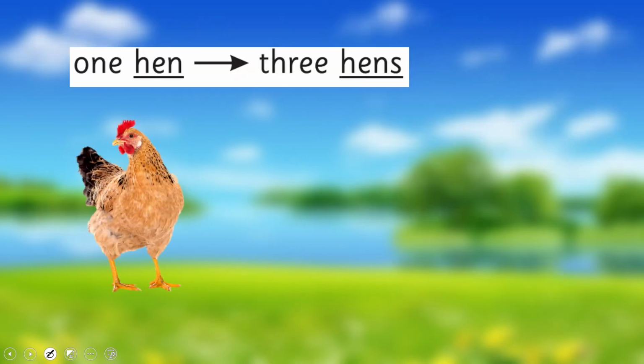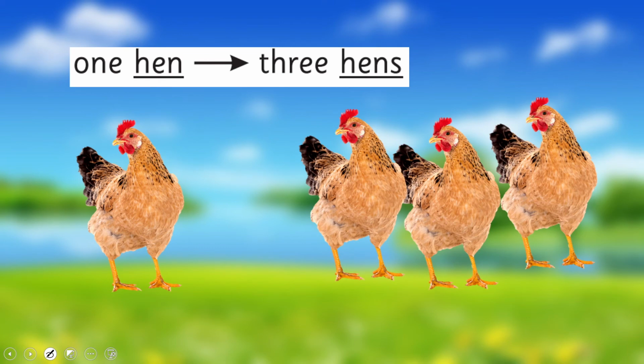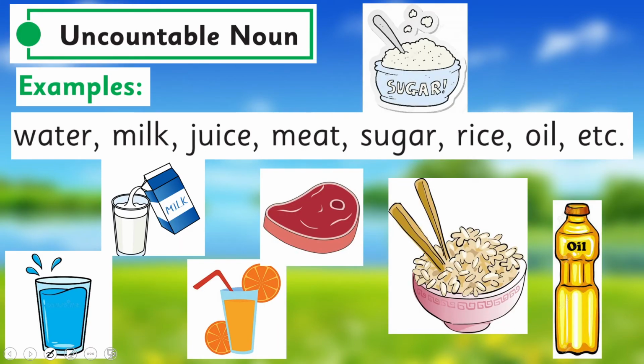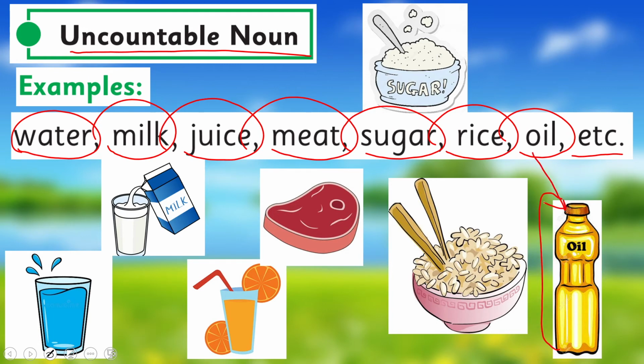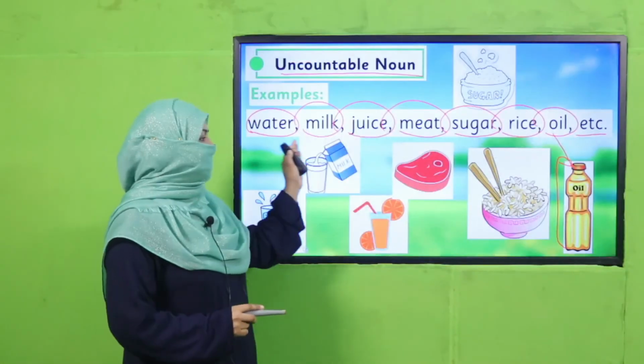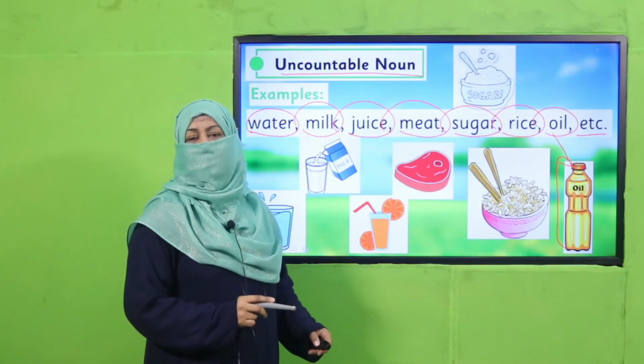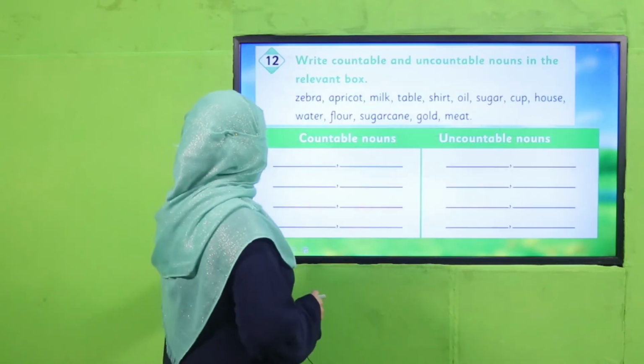And 1 hen, 3 hens, countable noun. Uncountable noun examples are water, milk, juice, meat, sugar, rice, oil, etc. You see, if I say it's a bottle of oil, but can you count the oil in this bottle? No, we cannot. That's why all these are examples of uncountable nouns.